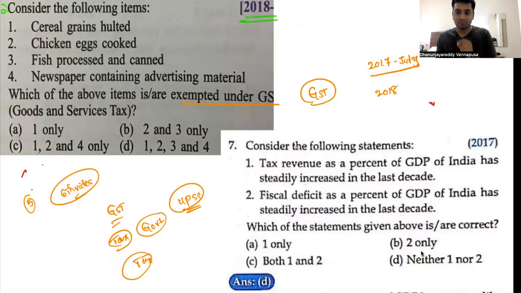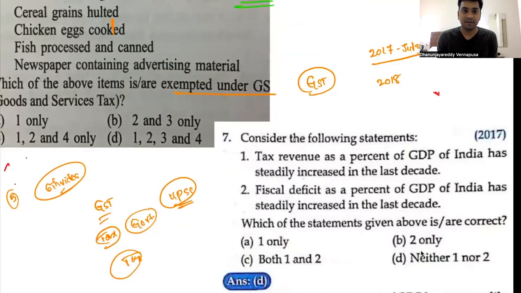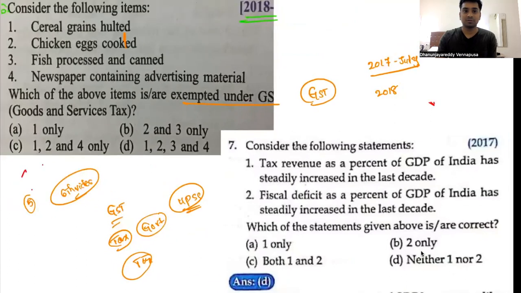Now let's try to solve this 2018 question. This question is like falling from the sky, right? Or like watching a Chinese film without subtitles. Why? No one will prepare this question. That is my meaning. Which among the following items are exempted under GST? Cereal grain halted or hulled, fish processed and canned, chicken eggs cooked, and newspaper containing advertising material. They have given some options: 1, 2, 3; 1, 2, 4; 1, 2, 3, 4, which are exempted under GST.